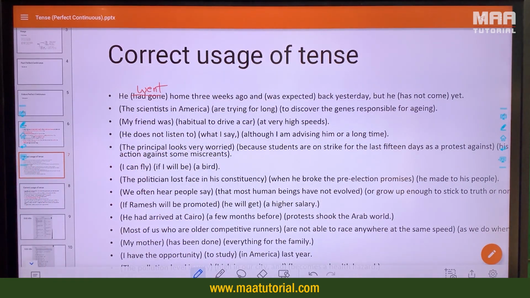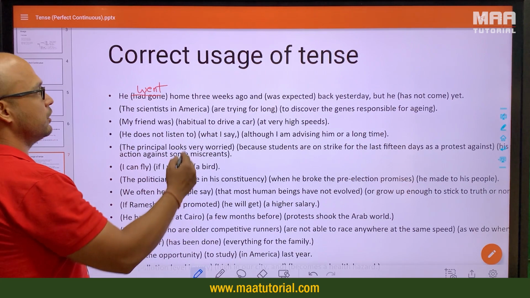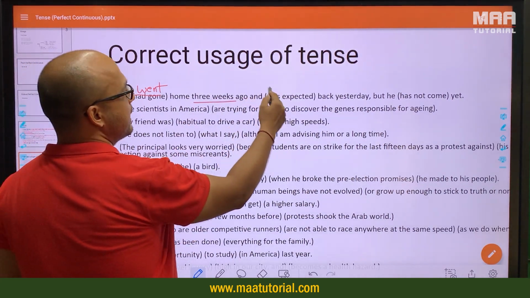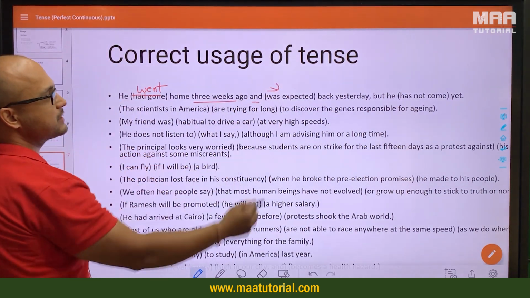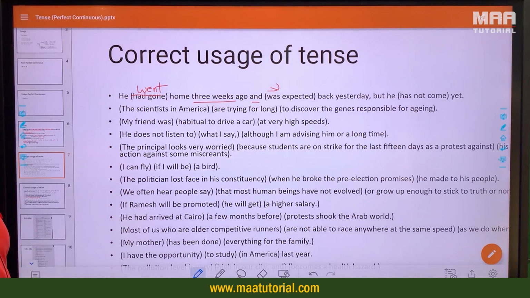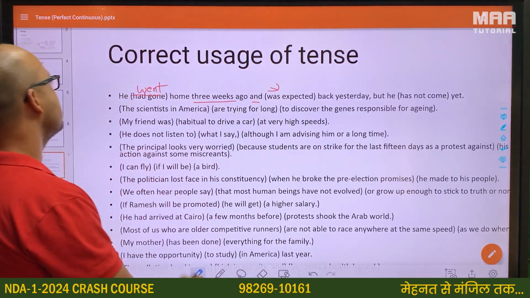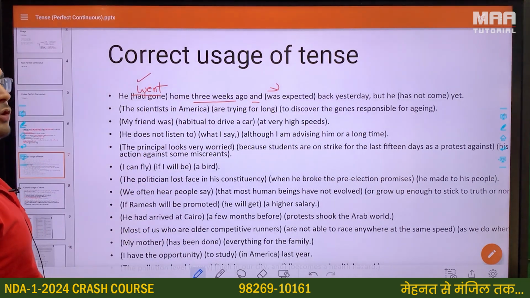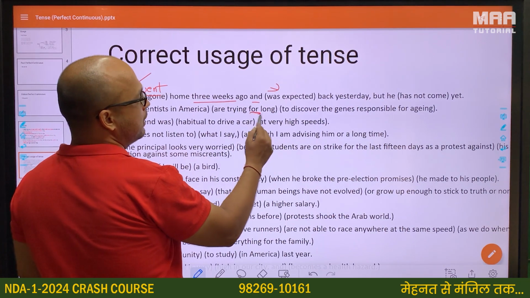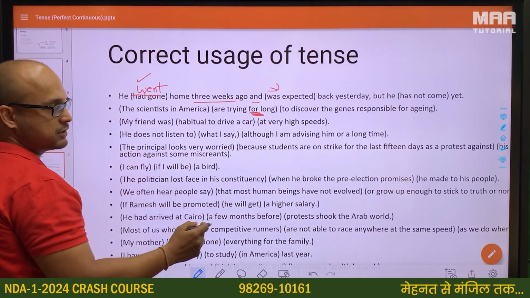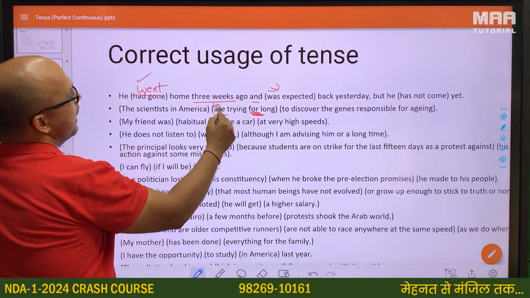He just went home 3 weeks ago. It's not about since or for, it's just 3 weeks ago, and then we are adding another clause which is independent of this, because it is using the coordinating conjunction, and we will study more about that when we do conjunctions. Here you must understand you have to use the simple past and not the past perfect. The scientists in America are trying for. Again, we saw with for and since, we use the perfect continuous, so not trying, have been trying.